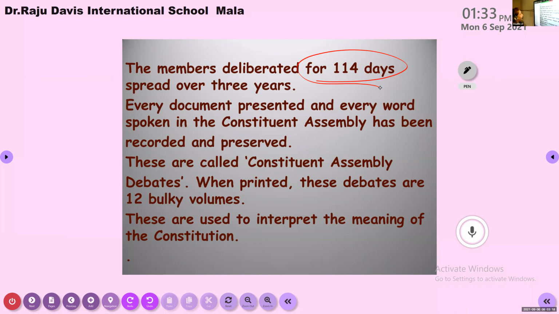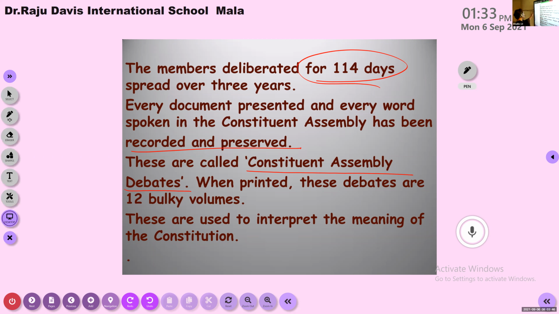Now, whenever they presented a document, whenever they spoke regarding the constitution, everything was recorded and preserved. They wrote it down and preserved it.